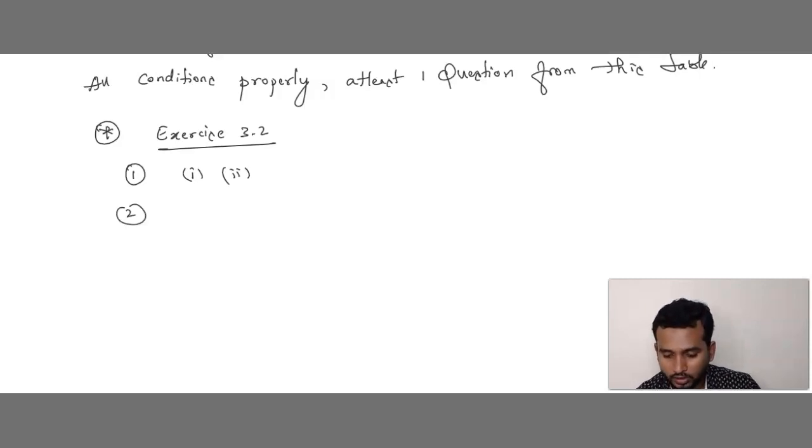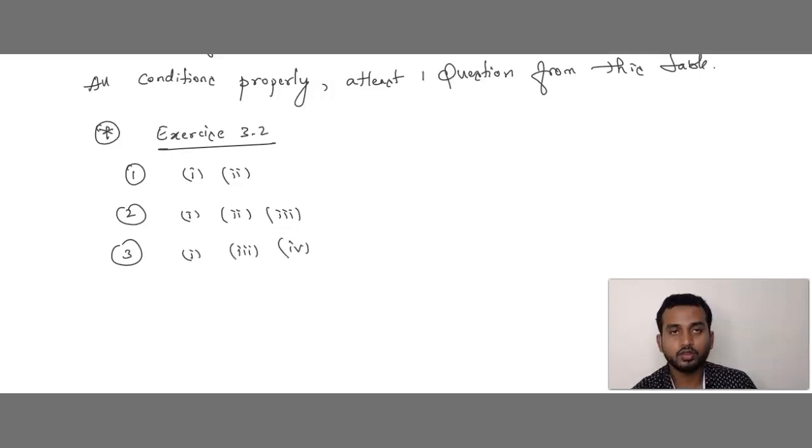And after that, question number 2: options 1, 2 and 3. And in the third question, options 1, 3 and 4. You can solve these, and then question number 5. Is this clear?